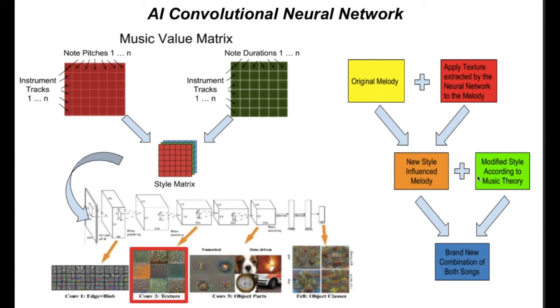Then, by combining it with the previously modified style according to music theory, we get a brand new combination of both songs. This is a brand new approach for AI-generated music, since it combines the latest neural network technology with music theory, the music knowledge of human beings. This way, the AI-generated music will not only be a matrix of numbers, but also plausible to the human ear. Thank you.